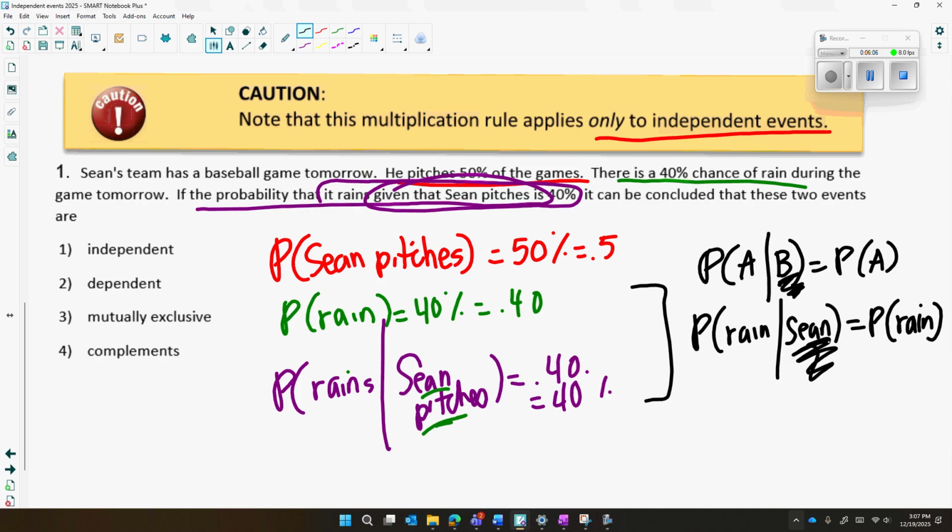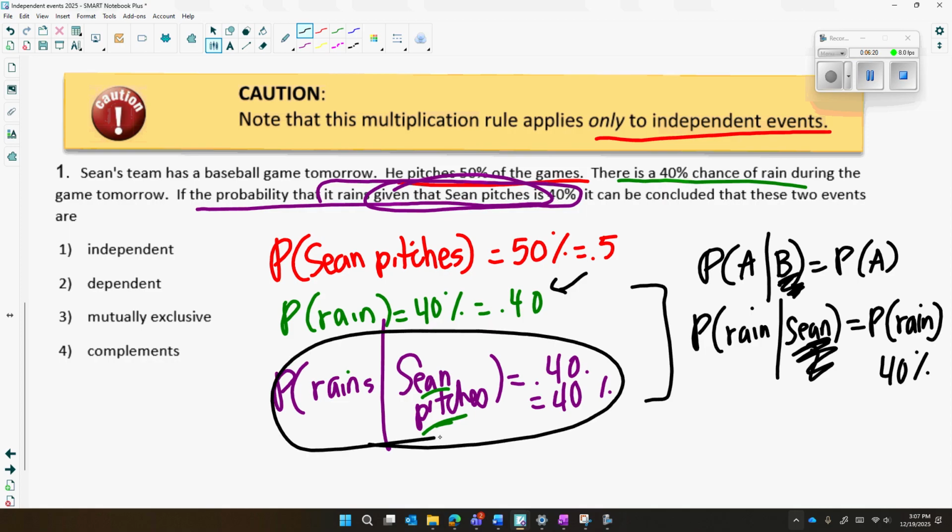Doesn't matter if we tell you that Sean pitches, doesn't matter if anyone pitches. The probability of rain should just be the probability of rain. The probability of rain is 40%, which they told us here. The probability of it raining given Sean pitches is still 40%, which they told us here. So because the probability of it raining given Sean pitches equals the probability of it just raining alone, these events are independent. We know that Sean pitching will not influence if it rains or not.